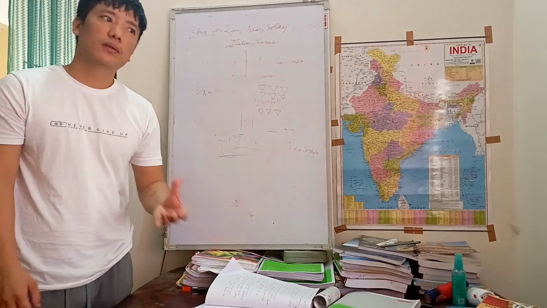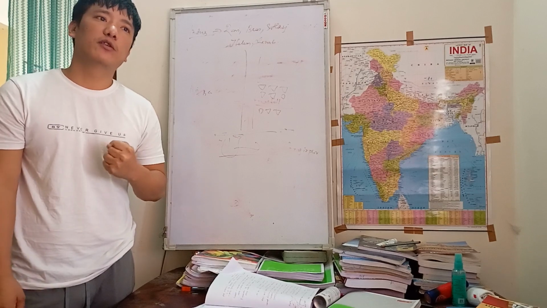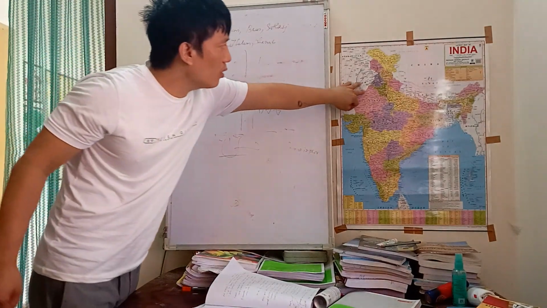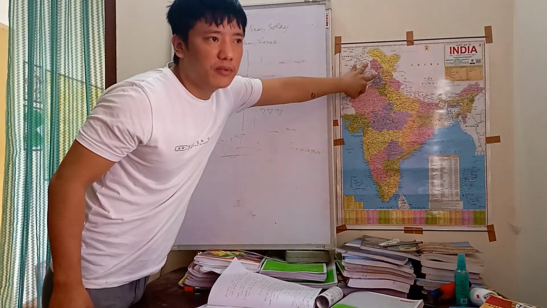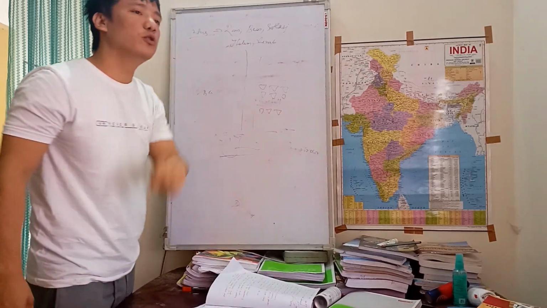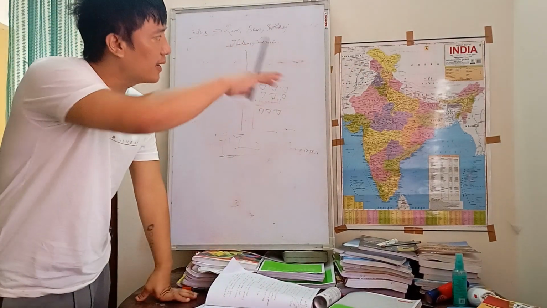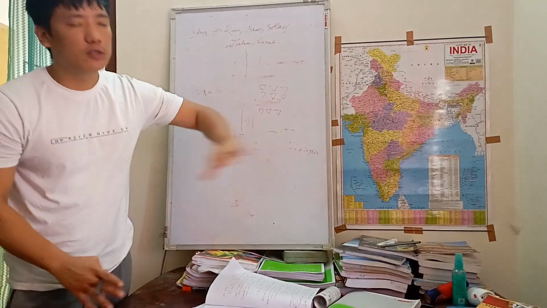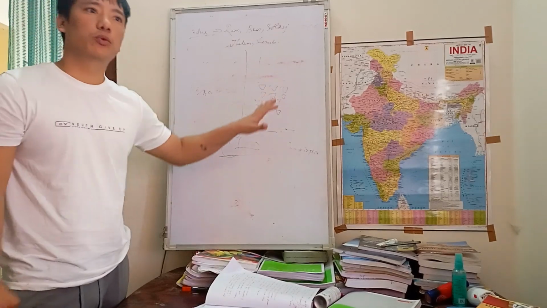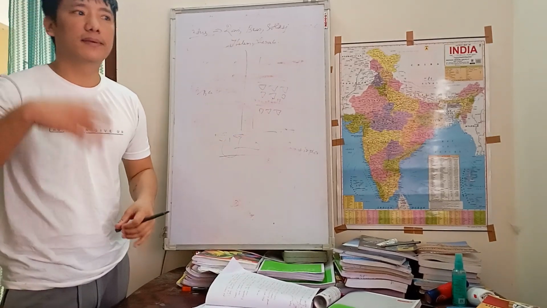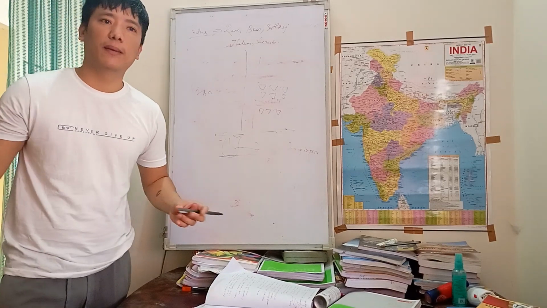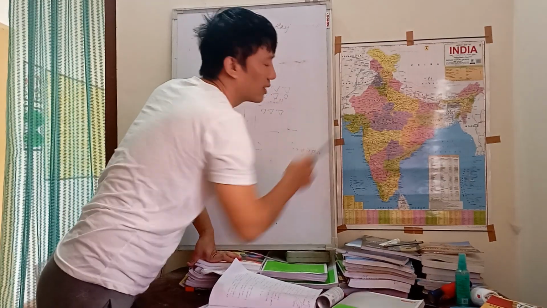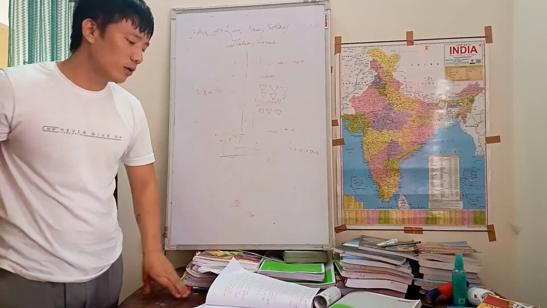Other historians believe that the Indus Valley civilization declined due to overuse of resources, because this civilization flourished within the Indus River and its five tributaries. If you keep on using the resources of that area, then obviously the resources are going to end. So there was no rainfall, there was a drought-like situation, and the people were living in hunger. There was no food availability for them, so they shifted from this place towards the Gangetic area. This was the second point of the historians.